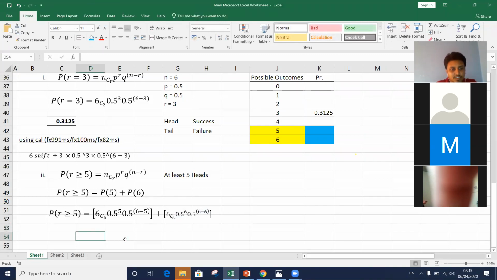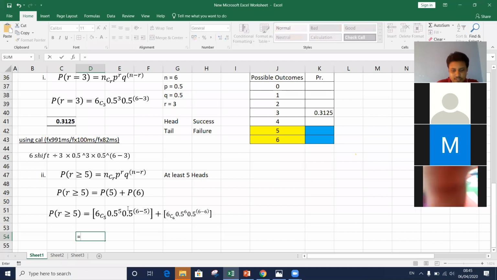So what is the answer here? What should be the answer here? 6C5 into 0.5 to the power 5 into 0.5 to the power 1, right? We will get 0.09375.